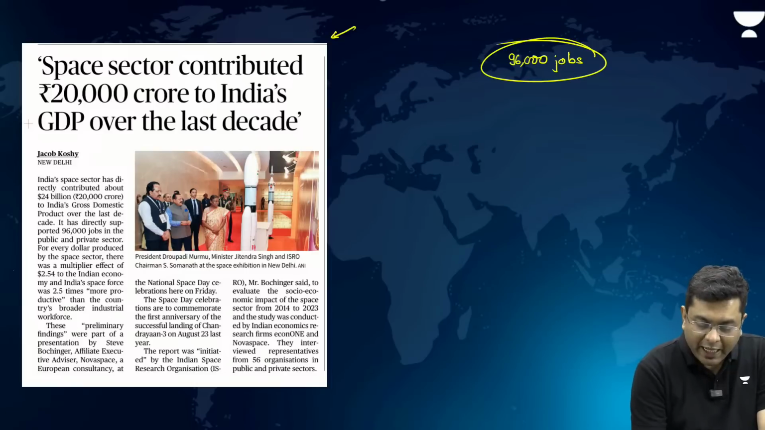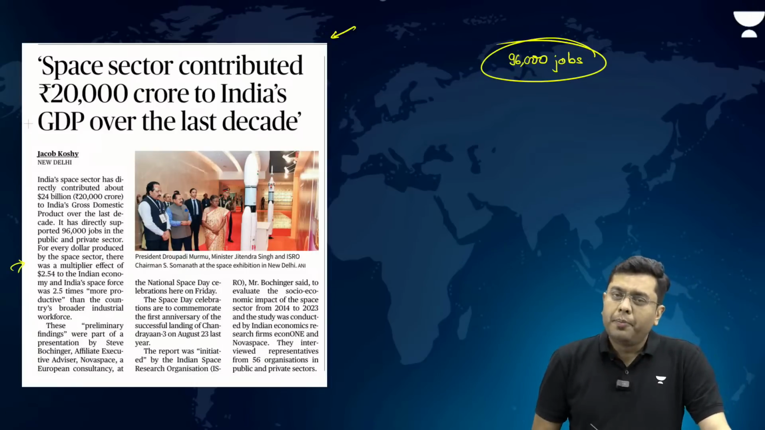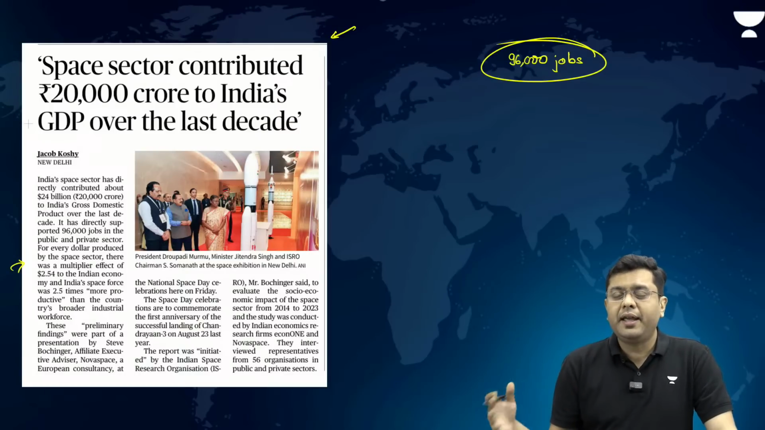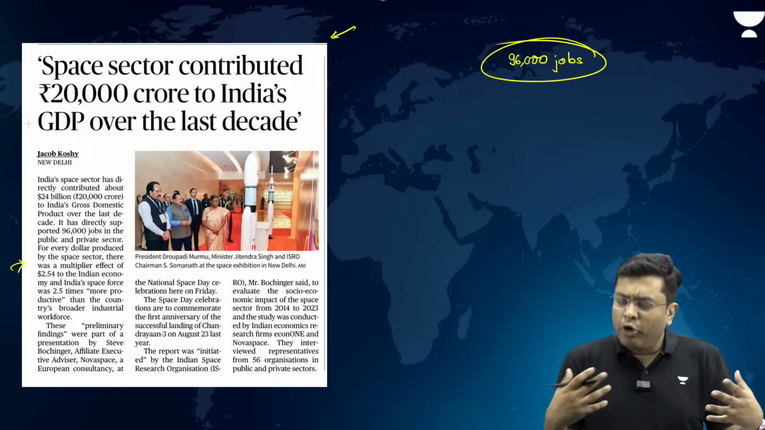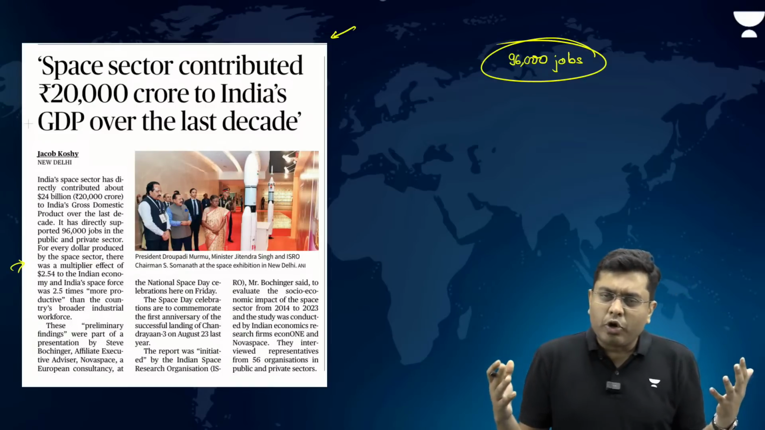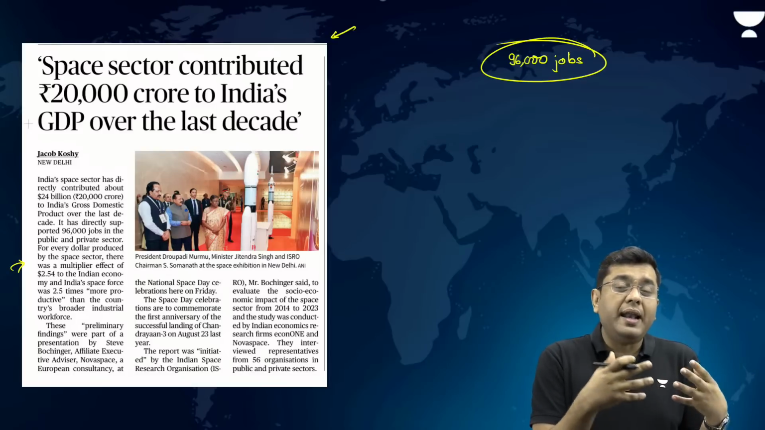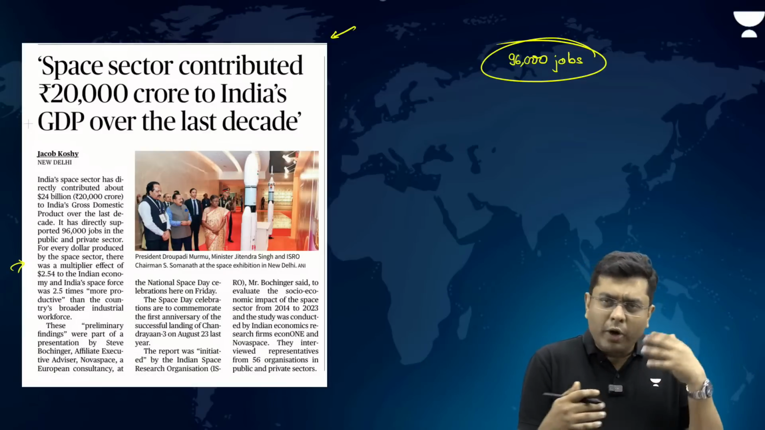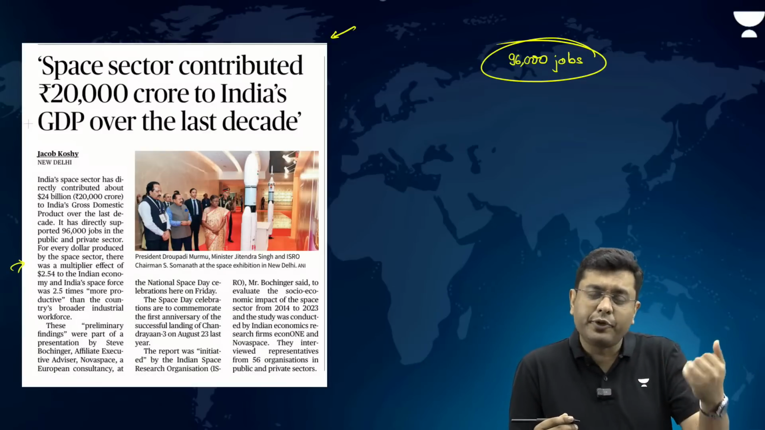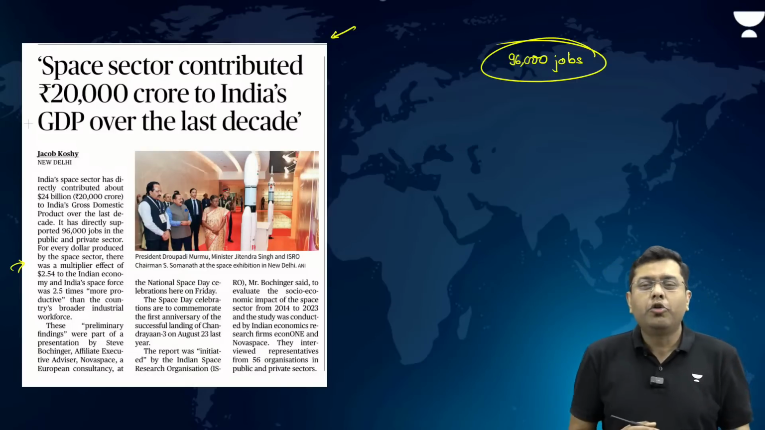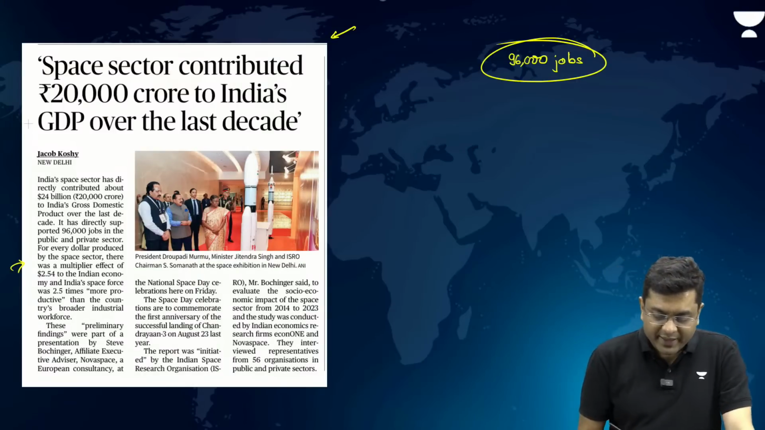Now, for every dollar produced by the space sector, there has been a multiplier effect of almost 2.5 in other areas of the economy, because the growth of the space sector provides growth opportunities for multiple smaller allied industries as well. Component manufacturers, startups, all of them start coming up, they start growing. So that is why the growth of space sector is quite significant.